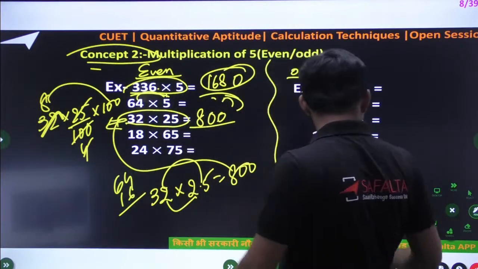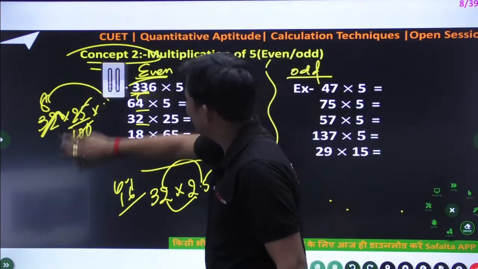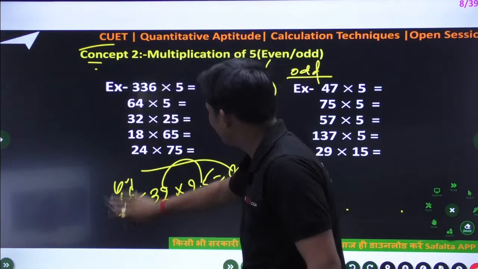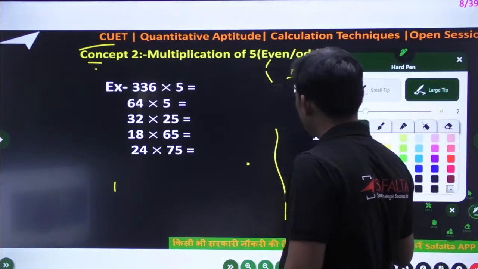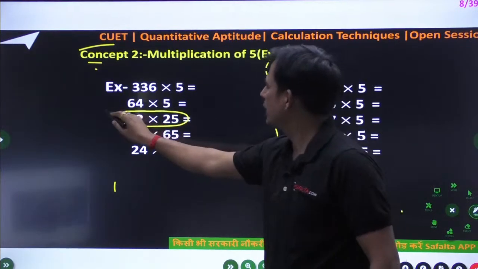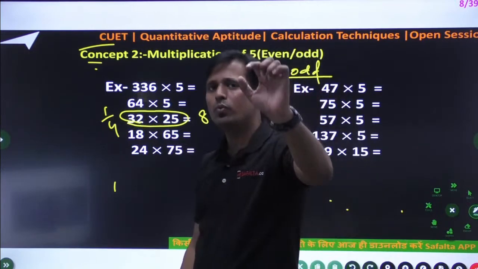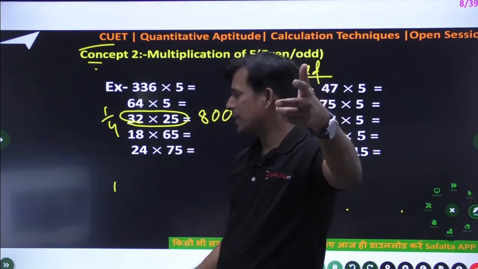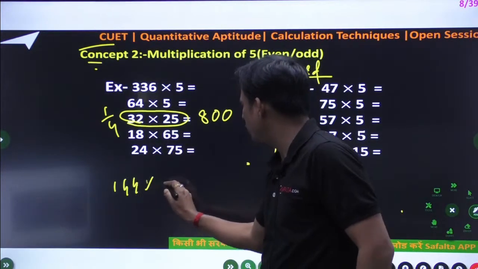So the simple thing in this question is to take the percentage data. If you take the percentage data, that will help you solve the question quickly. Like 32 into 25, yes, 1/4. 32's 1/4 by oral calculation, double 0 will come. I told you how to solve this type of sum easily. Suppose anyone asks you 144 into 25.